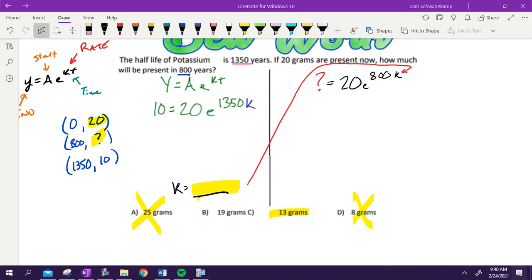Okay, again, here's how we started off here. A was our starting amount. That's why we put 20. Okay, e^(kt). I know what the time is going to be. My time is going to be 1,350 years, and then at 1,350 years, I'm going to have 10 grams. The first time through when we do half-life, you got to find the rate. You got to figure out the rate that it decays. So I need to solve that problem initially for k. If I want to solve that for k, what am I going to do first?